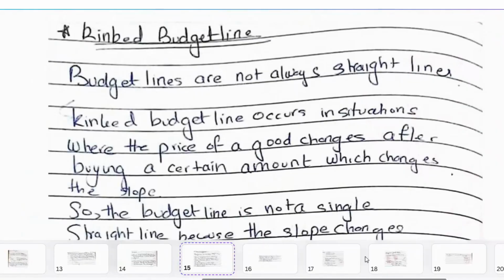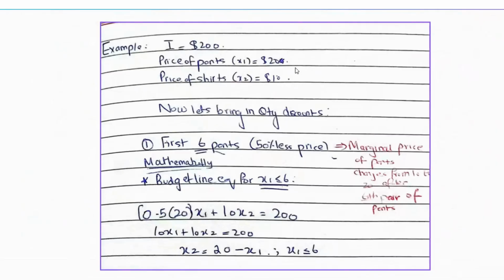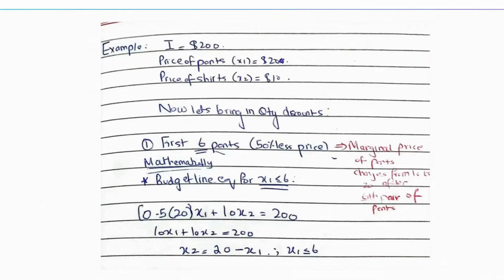And we looked at one example where your income was $200, the price of pants was $20, and the price of shirts was $10. We first looked at an example where the first six pants you could buy at 50% less price, and after that you had to buy at the regular price. So here the marginal price of pants changed from 10 to 20 after the sixth pair of pants, and this introduced a kink in the budget line.